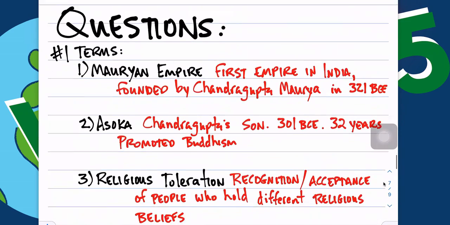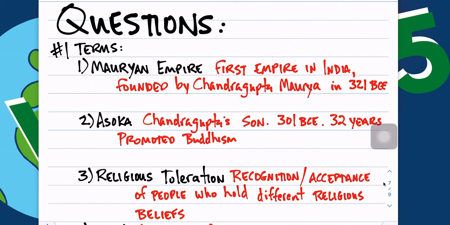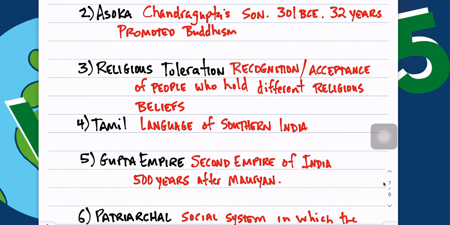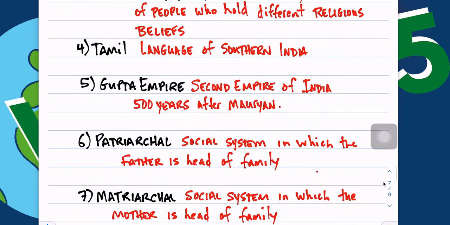But for the terms, here are the different terms that we're expecting you to have some idea about by the time this chapter is over. So the Mauryan Empire, Ashoka, religious toleration, Tamil as a language, the Gupta Empire, and a couple of more familiar words, patriarchal and matriarchal, are asked to identify as well. So this is just a straight up definition activity.